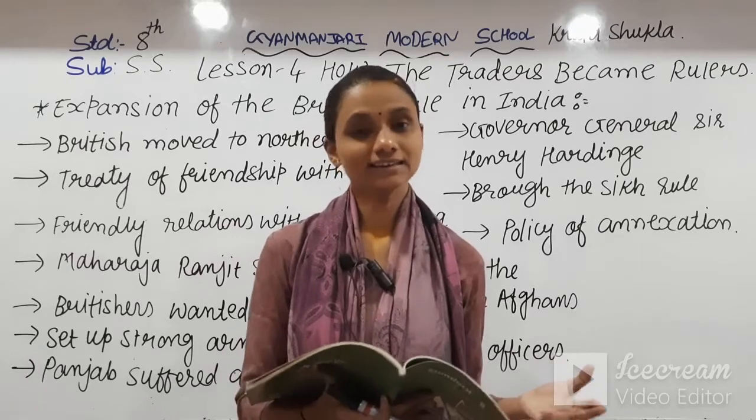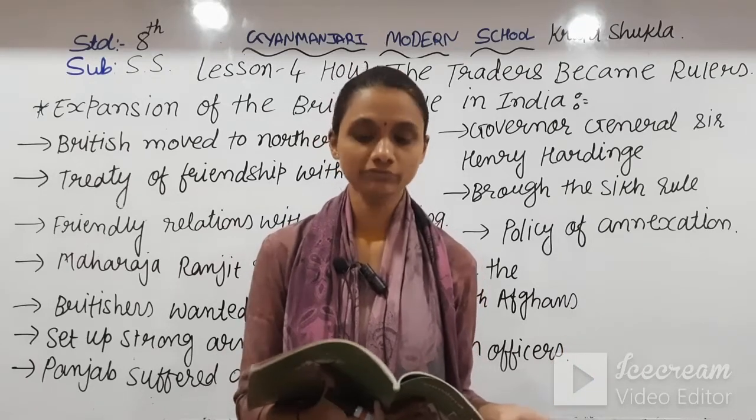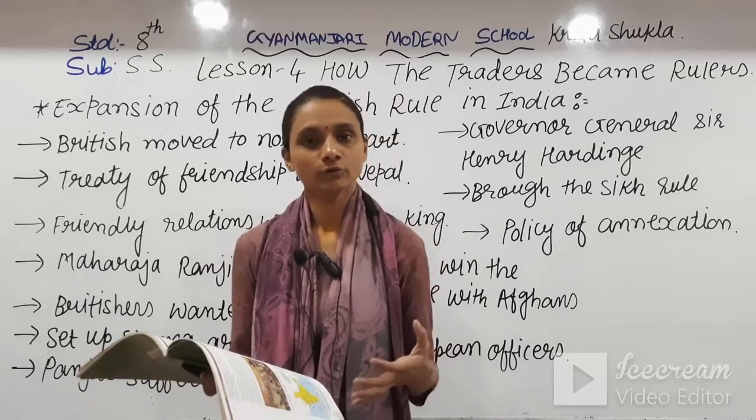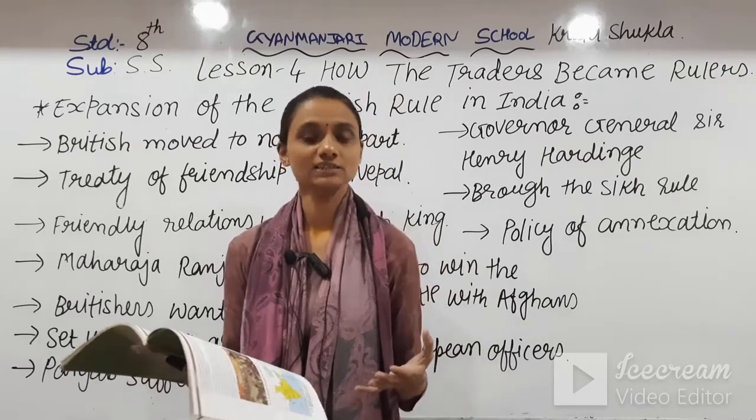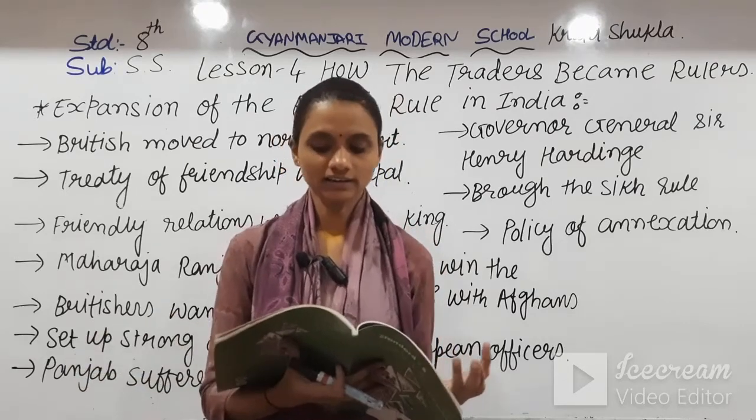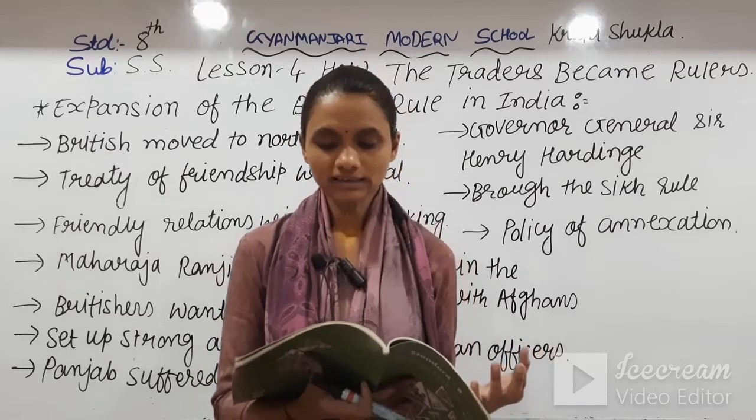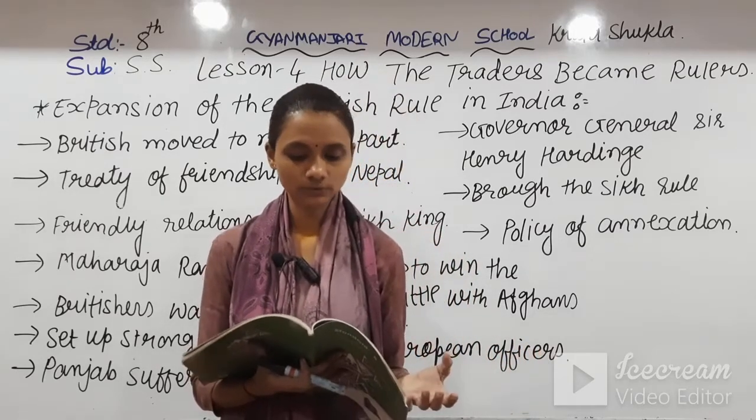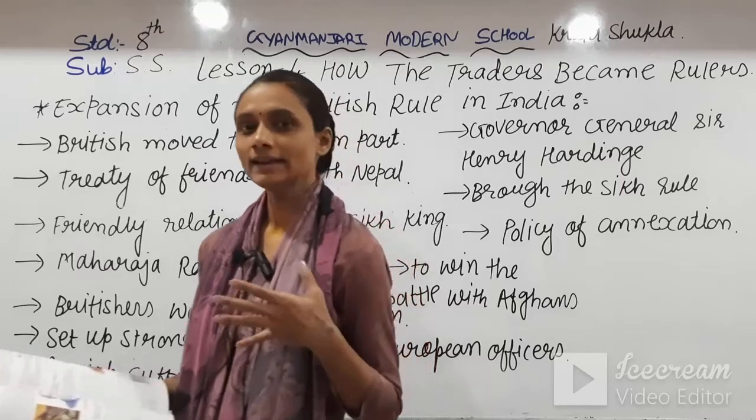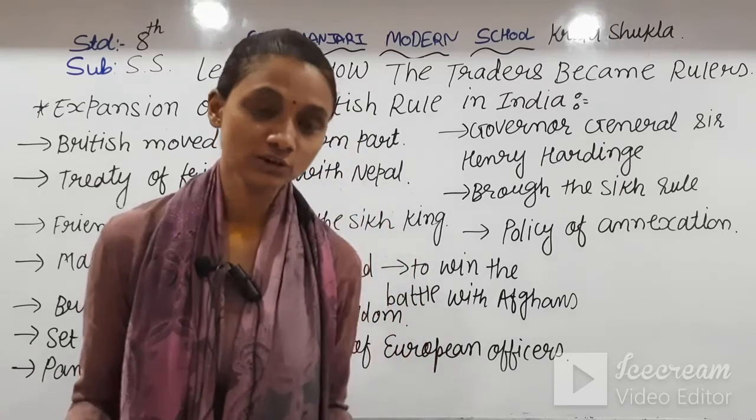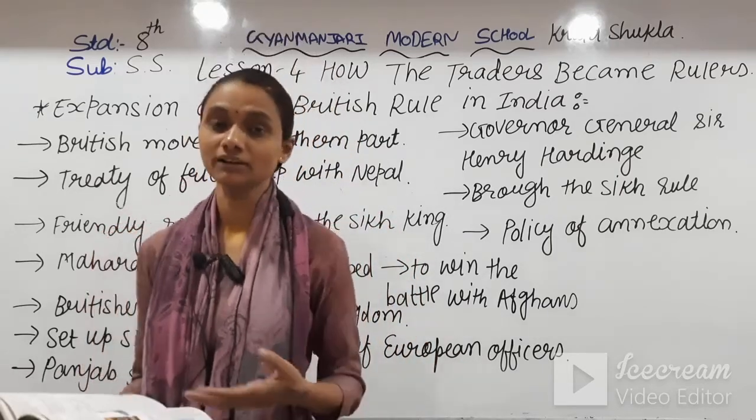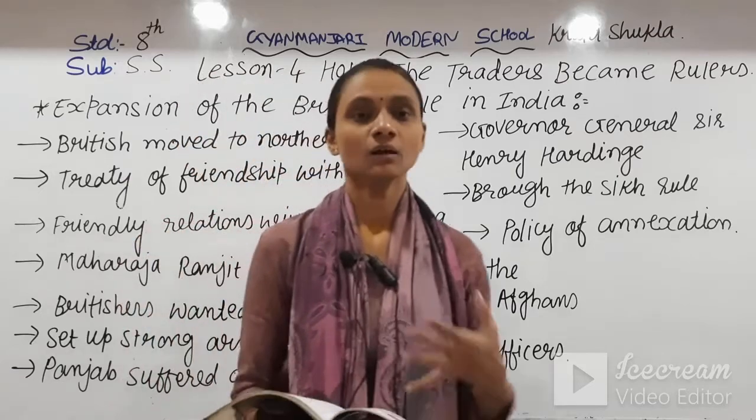So what he had done was that he had set up a strong army with the help of European officers, and with this he protected his state. He had attained victories over many nearby states. After his death, Punjab suffered anarchy. When he was alive, Punjab was secured and safe from the Britishers.